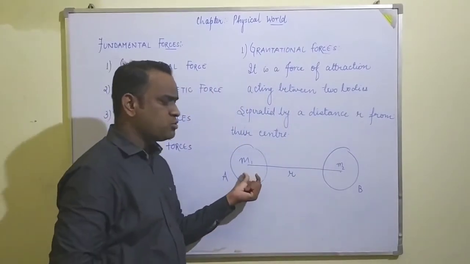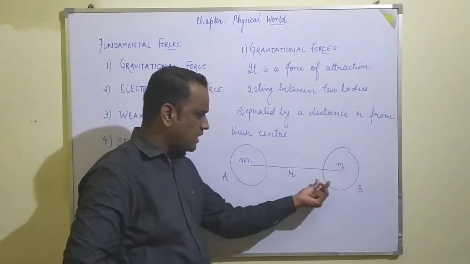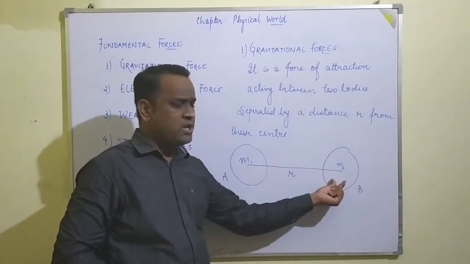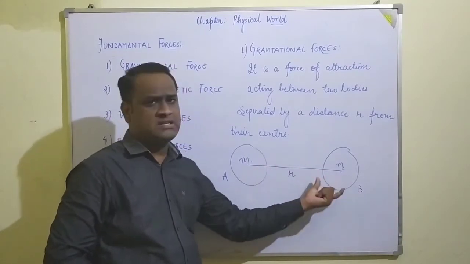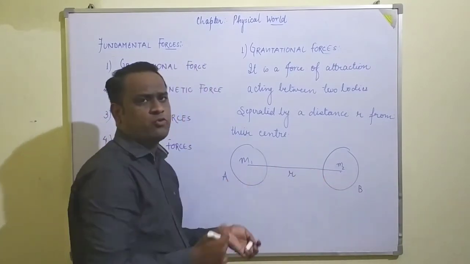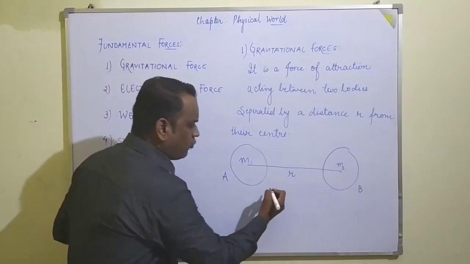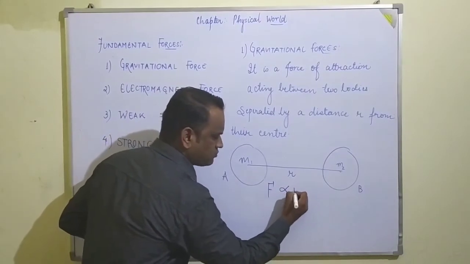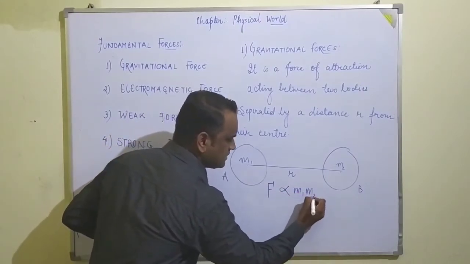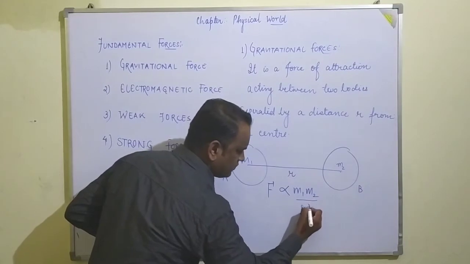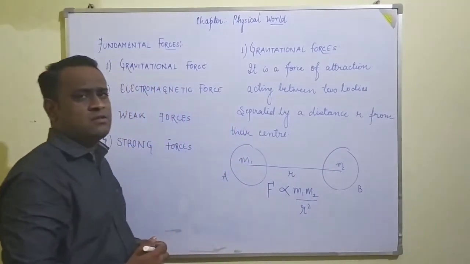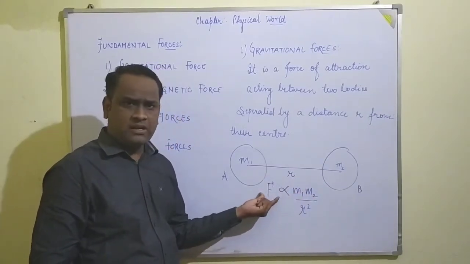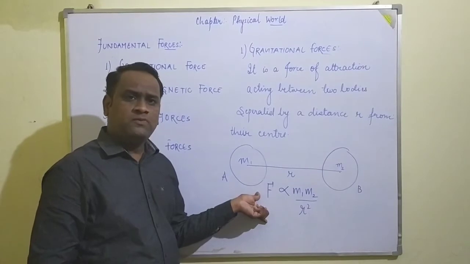So a force will try to attract body B towards A, and body A will try to attract itself towards B. So both have a mutual force of attraction. This mutual force of attraction acting between the two bodies is directly proportional to the product of their masses and inversely proportional to the square of their distance. If the masses of the bodies are greater, the force of attraction will be greater, and it also follows Newton's inverse square law.